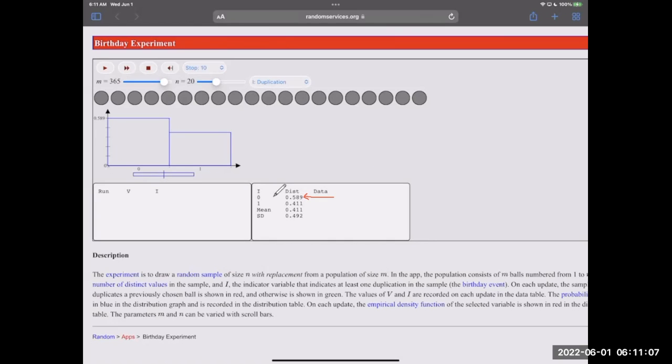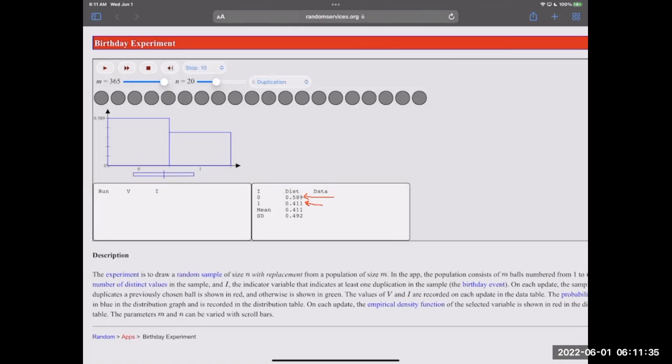That's what the 0 is right here, that row. The 1 row right here is the theoretical probability that at least 2 students in the class have the same birthday. Now what that means is when we basically run a random number generator, we're getting any number between 1 and 365. So we can basically make that correspond to a day of the year.